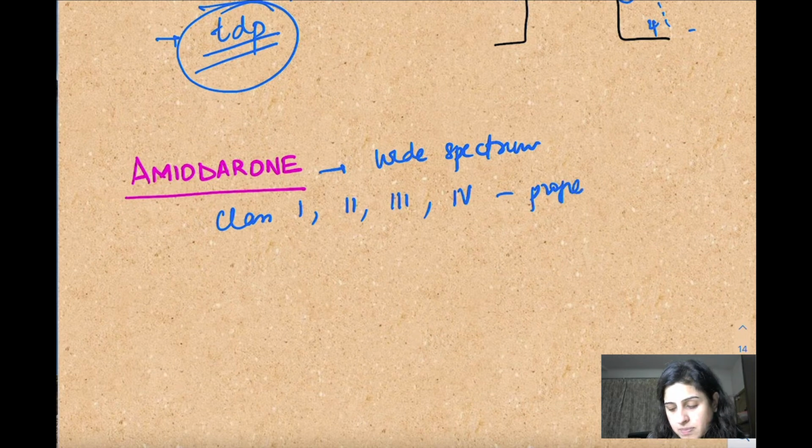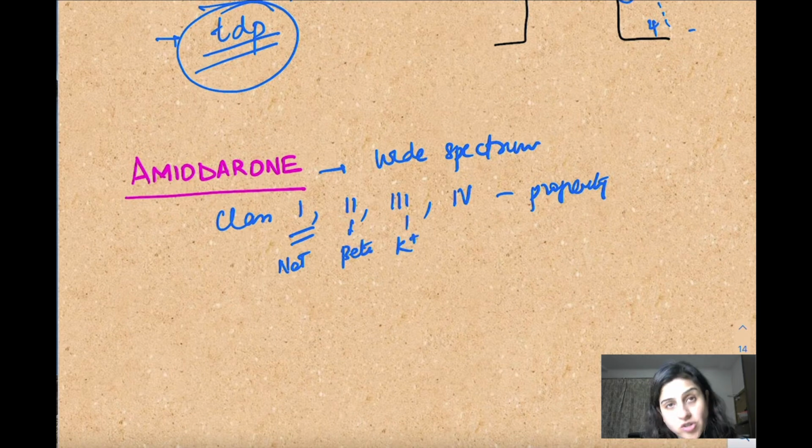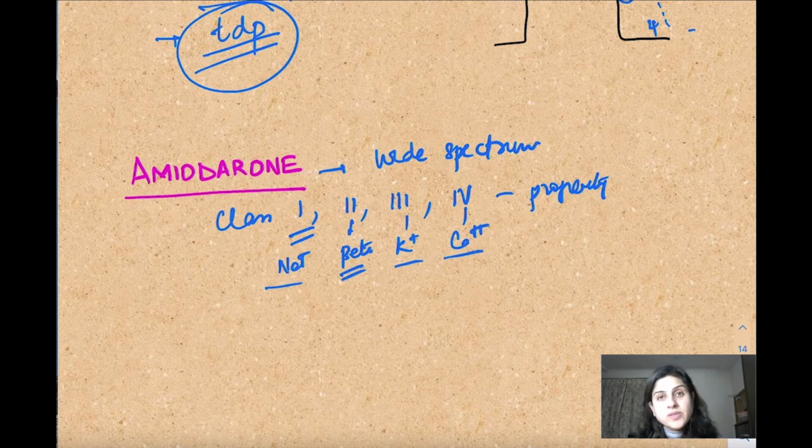Okay? Class 1 means it will act on sodium channels, block them. Class 2 means on the beta receptors. Class 3 means on the potassium channels. Class 4 means on the calcium channel. So it blocks all these channels and is a beta blocker as well, right? So it has a wide spectrum of action, and it will have all the effects which can be seen with blocking these drugs.